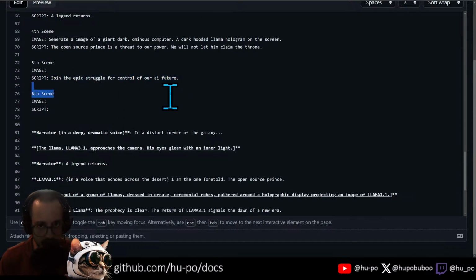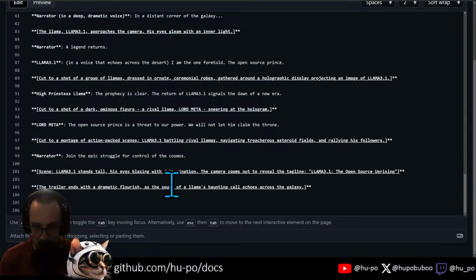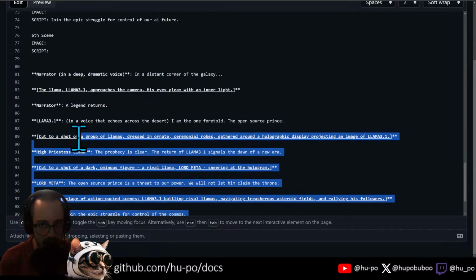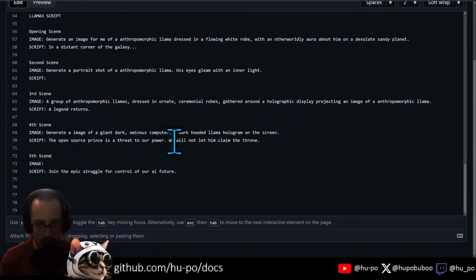Join the epic struggle for control of our AI future. And then the last one, eyes blazing with determination. It's kind of a short one. Let's generate an image of an anthropomorphic llama standing triumphant.